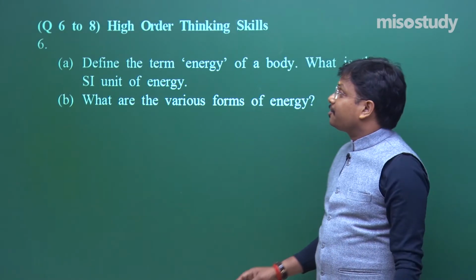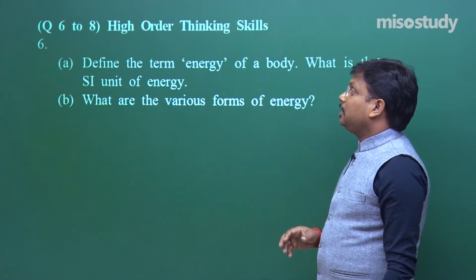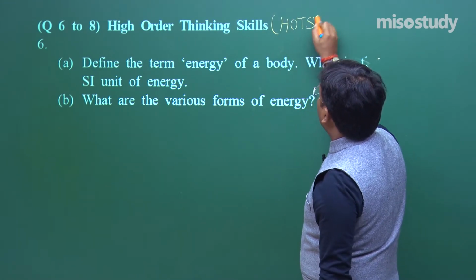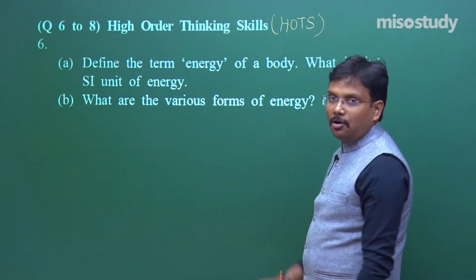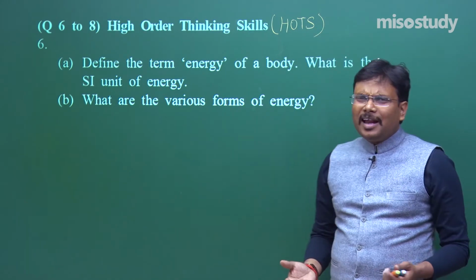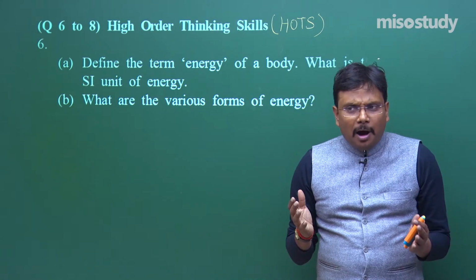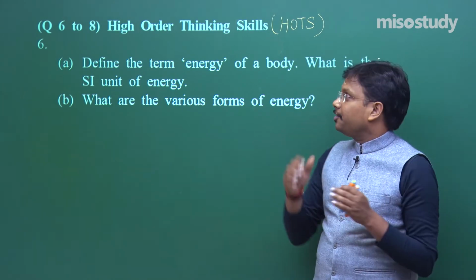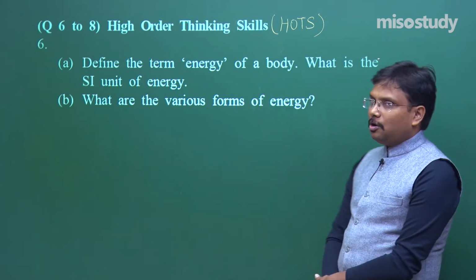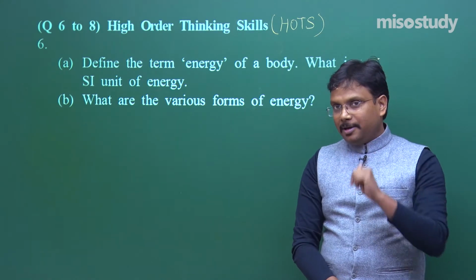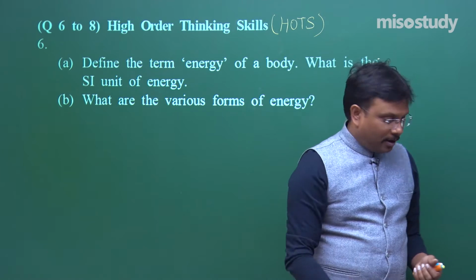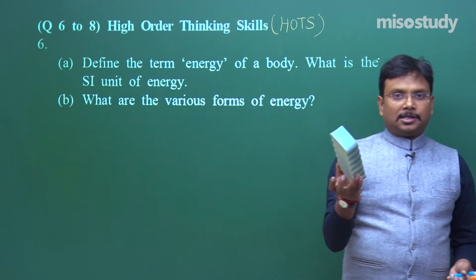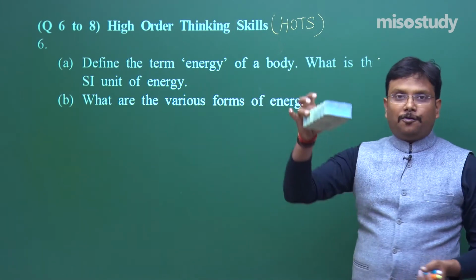Now question numbers 6, 7 and 8 are HOTS, that is, higher order thinking skill. It's not that they are difficult questions, but they demand a somewhat different approach. Consider: define the term energy of a body. This term is forcing you. Say, for example, this duster. Define the term energy of this body.